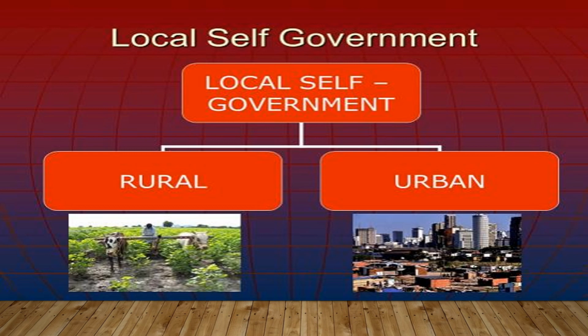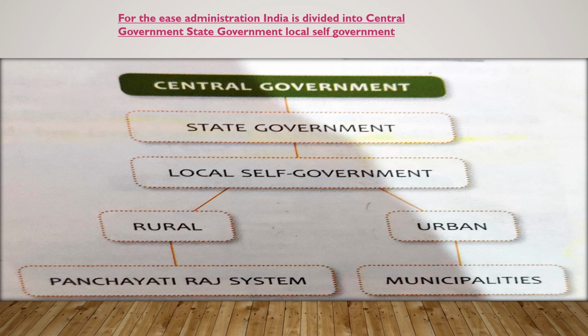Now there are two kinds of local self-government, rural and urban. And you know one thing, for the ease of administration, India is divided into central government and state governments, then again into local self-government.